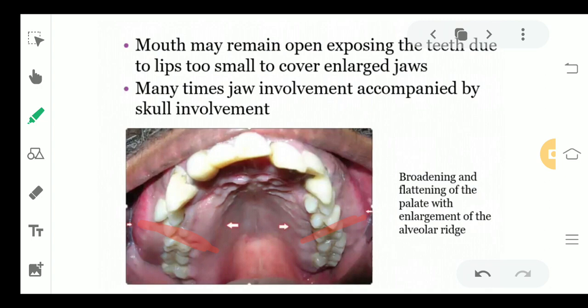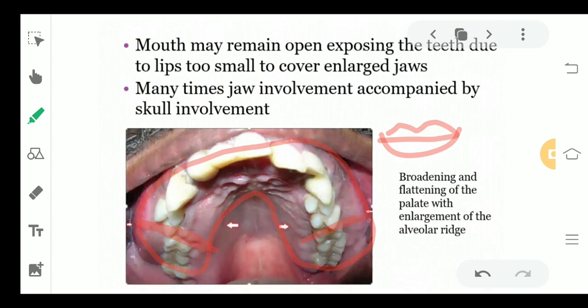Now the mouth may remain open, exposing the teeth, as the lips are too small to cover the enlarged jaw. So many times you will be able to see the jaw outside. When the patient comes to you and is sitting in front of you, you can very easily see the jaw of the patient. Why is it so? Because the lip size is very small, and the lips cannot cover this enlarged bone. So many times clinically you can see that the bony enlargement in the jaws is there.